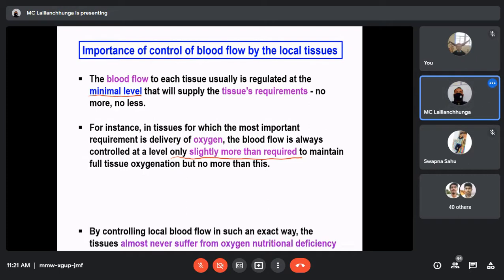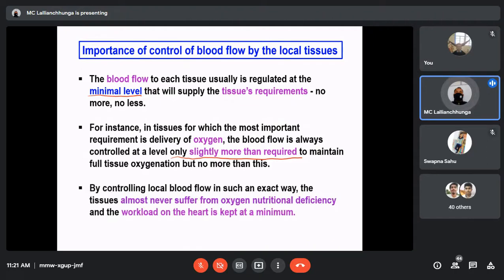By controlling local blood flow in such an exact way, the tissue almost never suffers from oxygen or nutritional deficiency, and the workload on the heart is kept at a minimum. These two points are very important.